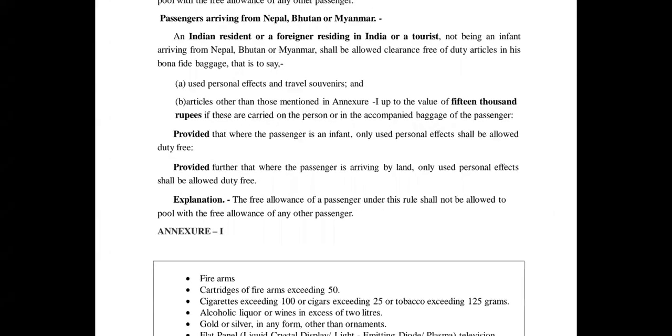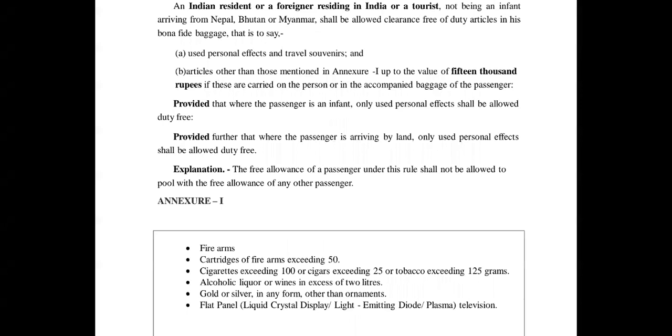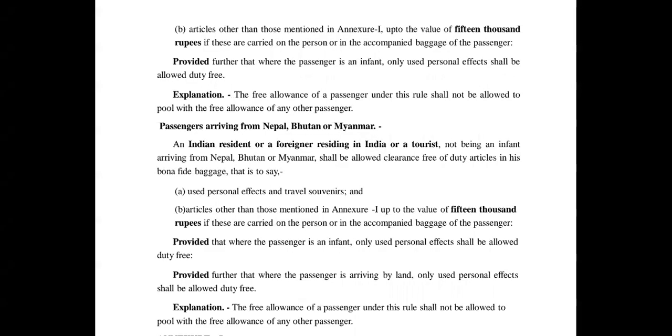Similarly, the article should have a value up to 50,000, right? Whatever value he is carrying up to 50,000, they can provide it as duty free. But beyond 50,000, again some kind of duty will be chargeable for such kinds of baggage.